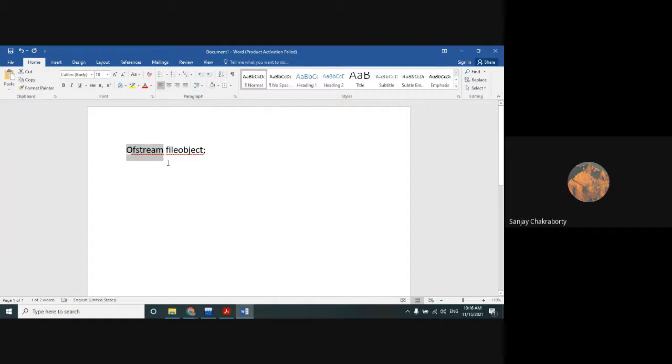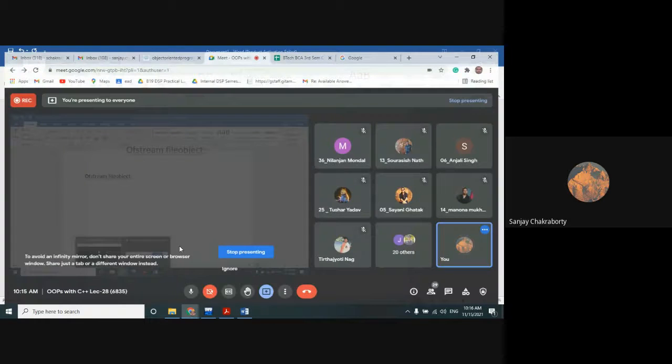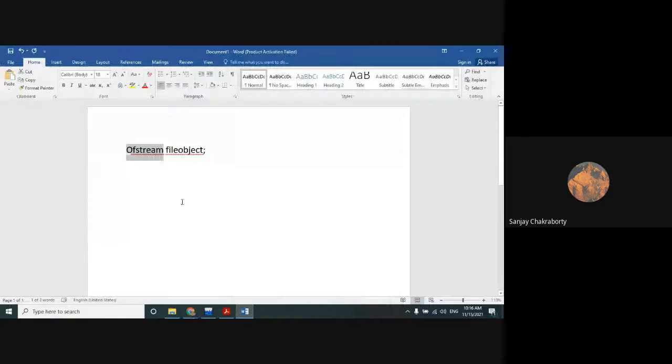Both are part of the fstream base class, which is actually included in your source code by using the fstream header file. This fstream base class is inherited from the grandparent class ios, the input output stream. So an ofstream file object can be created, and this file object can be used to call the open method in this way.